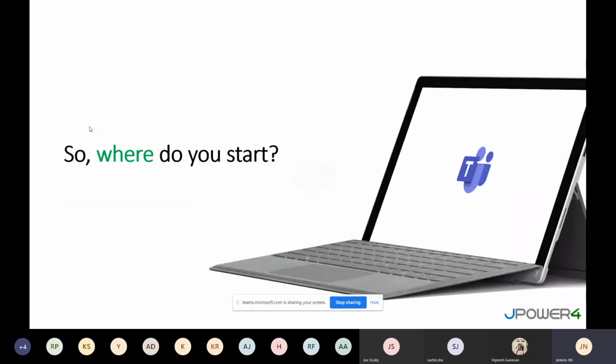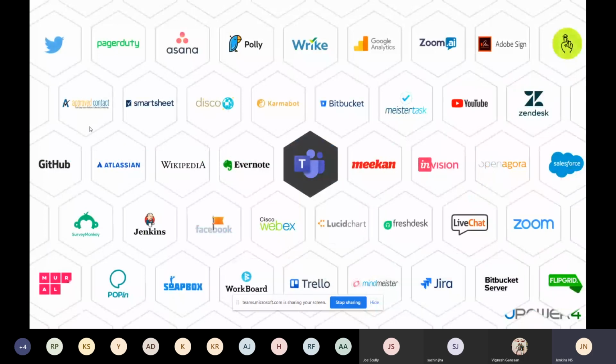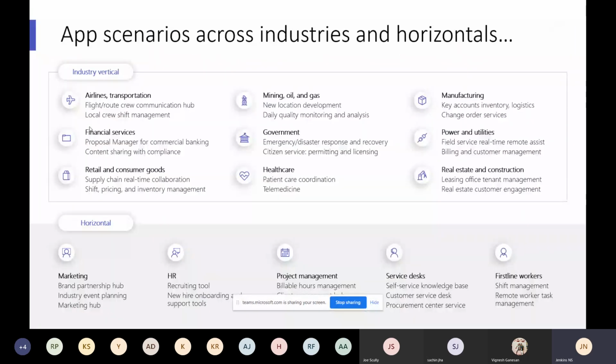So where do we start? Okay. First, we have different apps. These are third-party apps. You can understand, right? Whenever you're using Teams, you are able to see that. Okay, different scenarios. First, you need to understand every business case, like any horizontal or any vertical, it will support.